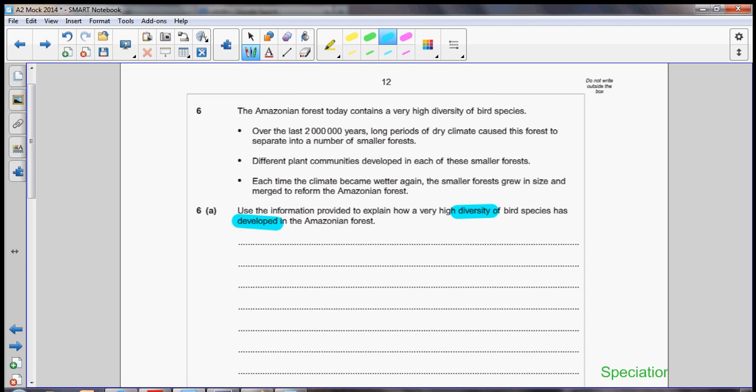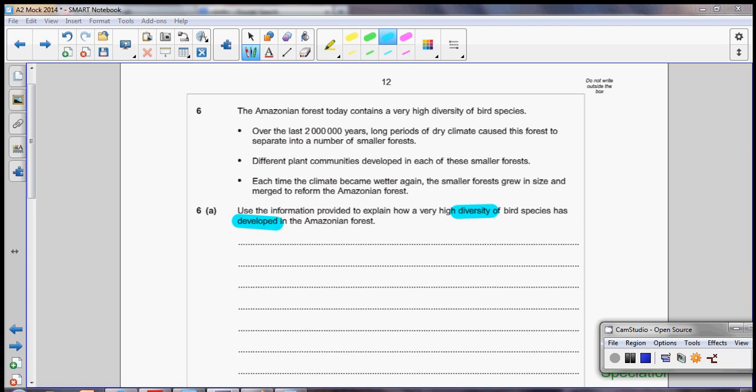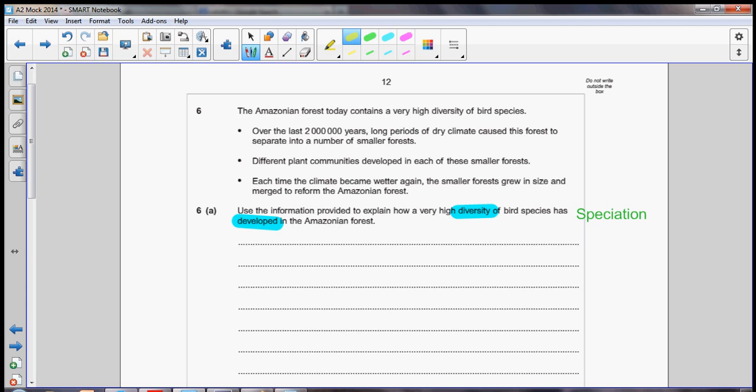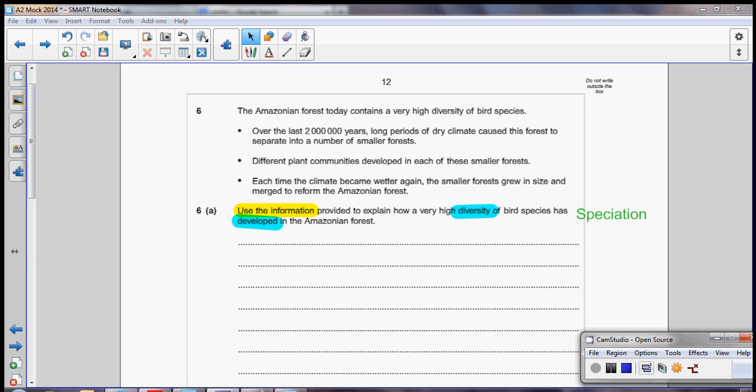So, I've got some information about what appears to be the geographical isolation of individuals. I've been told there's a high diversity of species, and I've been told that it's developed over time. So in other words, new species have developed and been produced. All that information together tells me that this question is about speciation, and what I'm really trying to explain here is how speciation takes place. Now, it's not going to be quite enough just to explain how speciation takes place in general. The question is asking me to use the information, so I've got to make sure that I'm actually using information about forests and birds to answer the question.